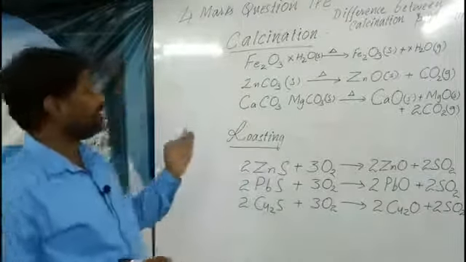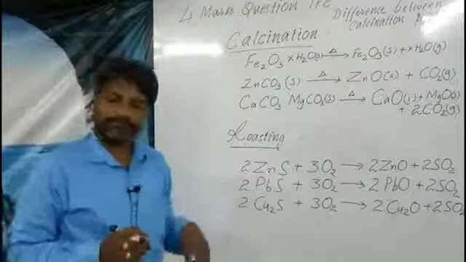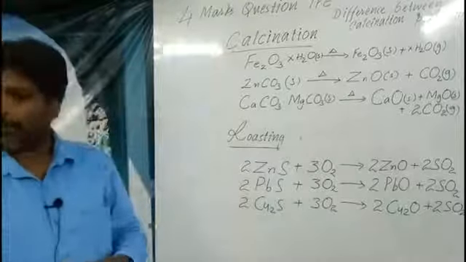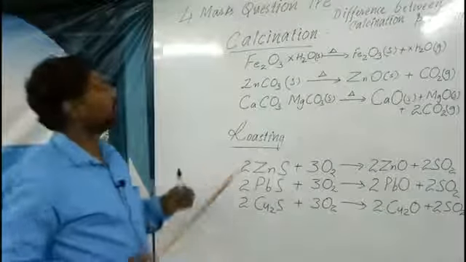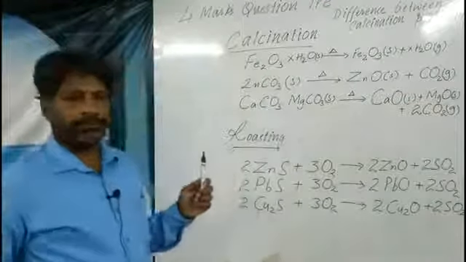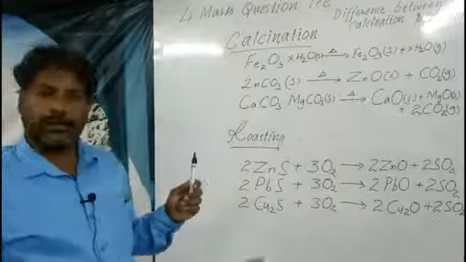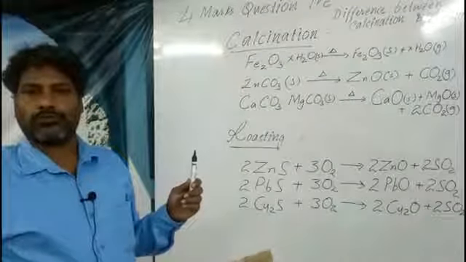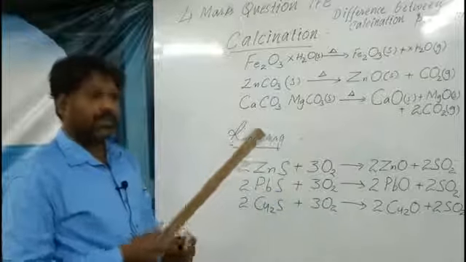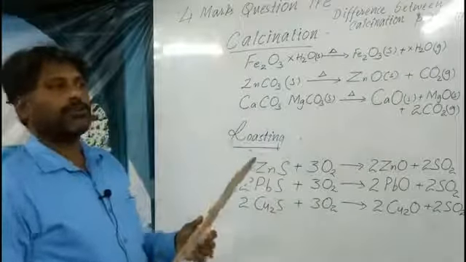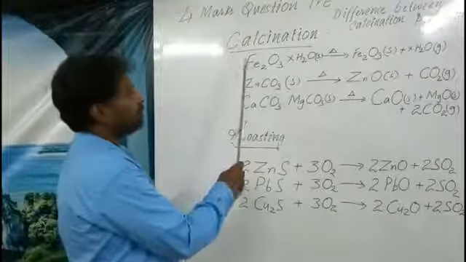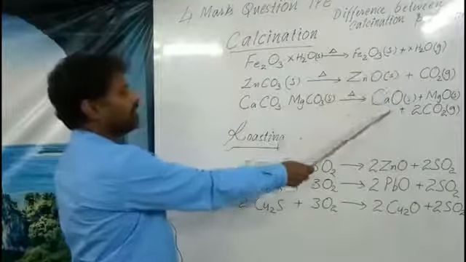So what is meant by calcination and roasting? Why should we do it? These ores may not be directly used to extract the metals from them. The metallic ores have to be converted into oxide ores, because carbonate ores and sulfide ores cannot be used to extract the metal directly. So we have to convert the ores to the purest form of their oxides.